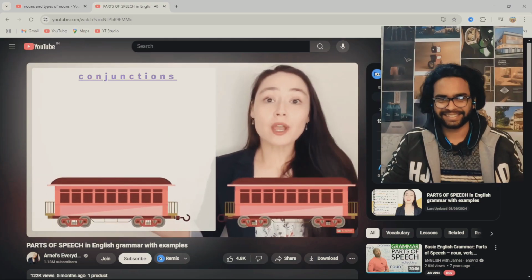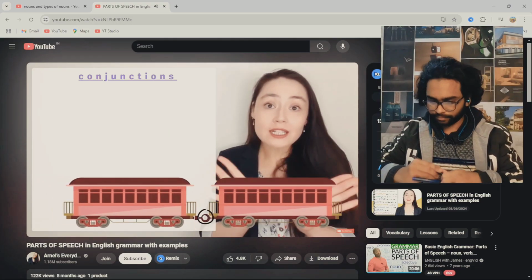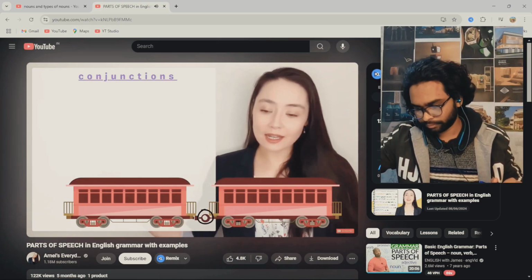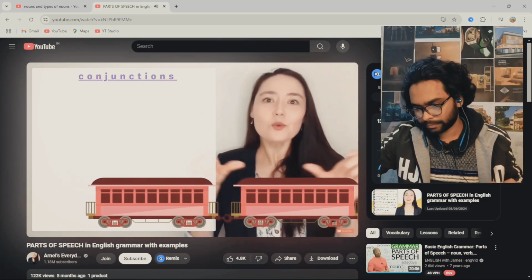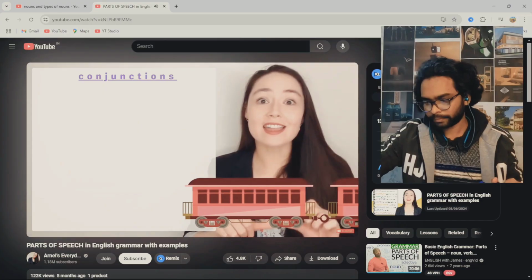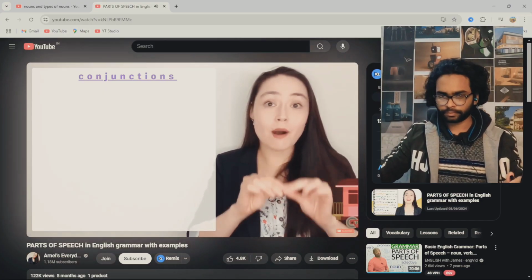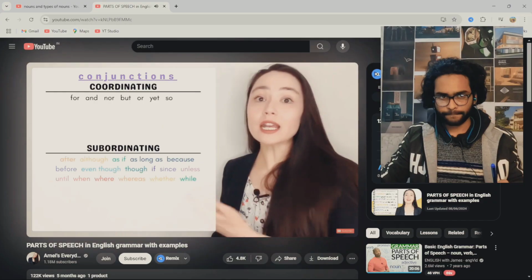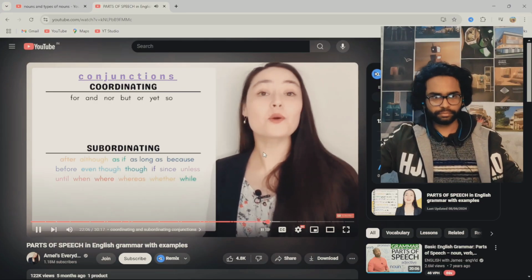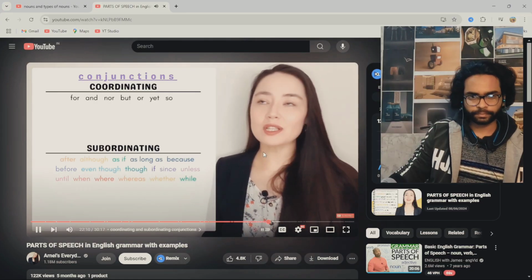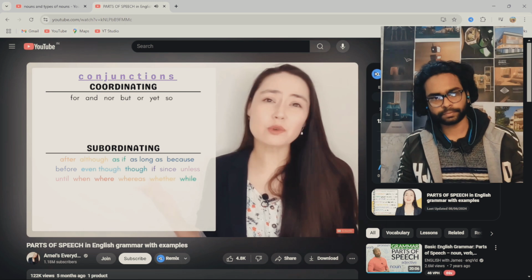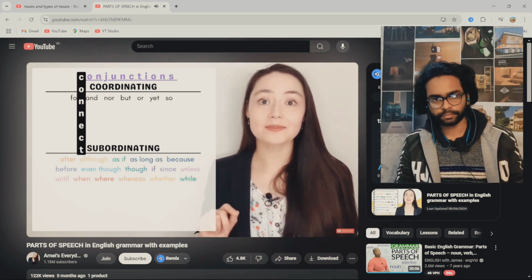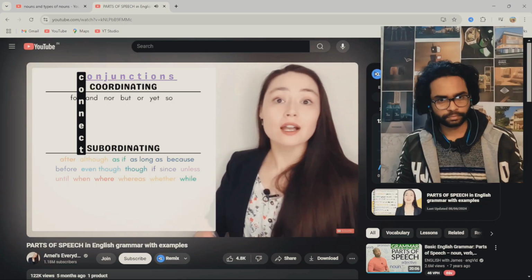Conjunctions. I have 2 train carriages. They're connected by something, right? Well, in English, sometimes we need to connect. This is my connection. We need to connect 2 things. That thing that connects 2 parts is called a conjunction. I have coordinating conjunctions and subordinating conjunctions. I know this looks very technical, but just remember, conjunctions connect. Conjunction, connect. Let's start with coordinating conjunctions.